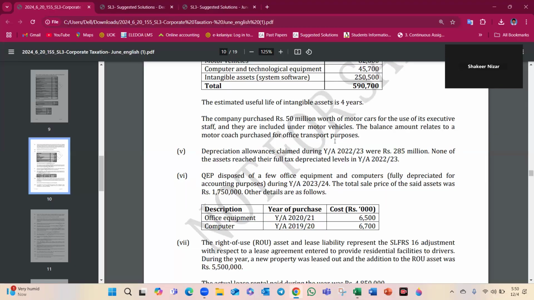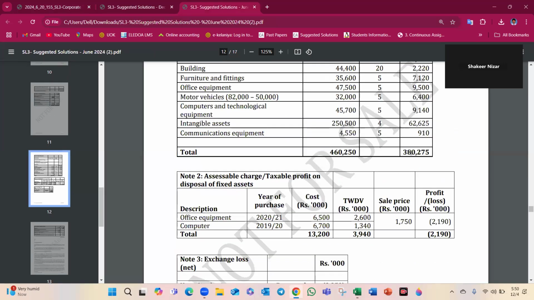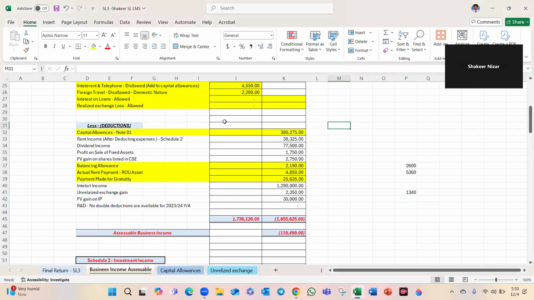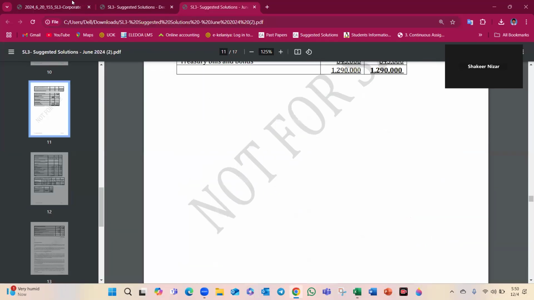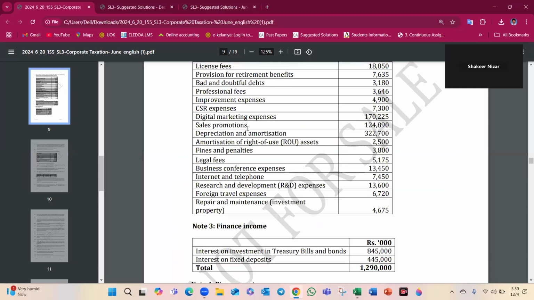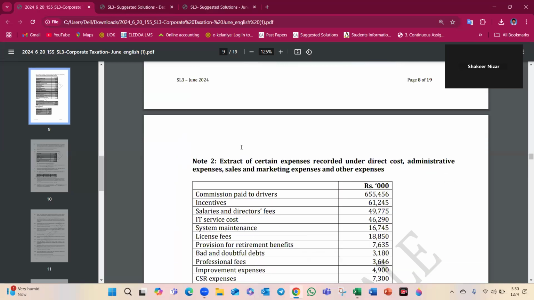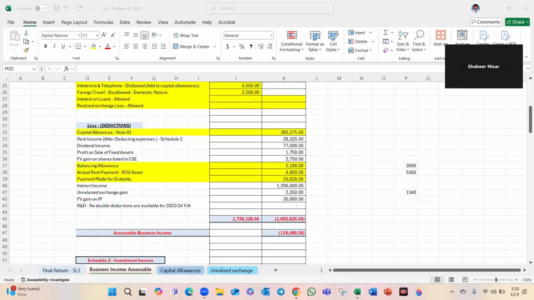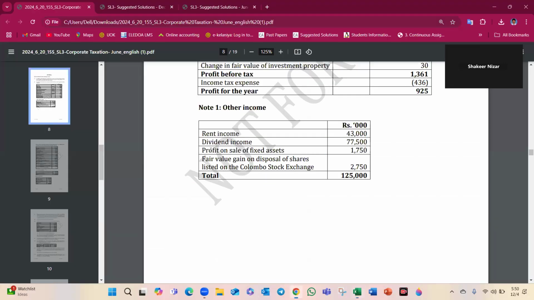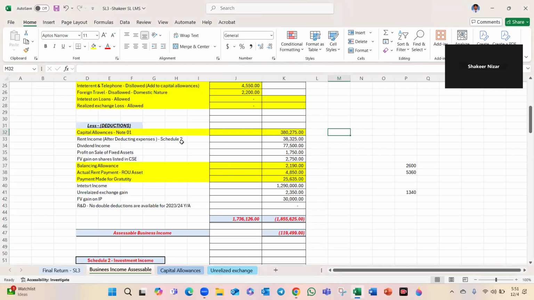You remember, referring to this table I will put the exam answer. So 3,80,275, that is correct. The mistake here is in rent income and investment income; investment income you want to deduct. It is in other income, here rent income is deducted. Sorry. Dividend income is a final withholding payment, you want to deduct it. 77,500, you understand that.